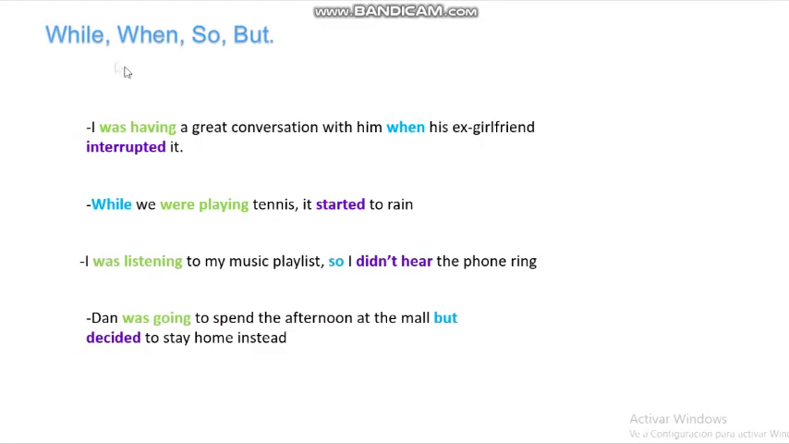We have some words that we can use when we join the simple past and past progressive: while, when, so, and but. We are going to see the sentences to understand better. I was having a great conversation with him when his ex-girlfriend interrupted it. So this happened when another action was in progress.